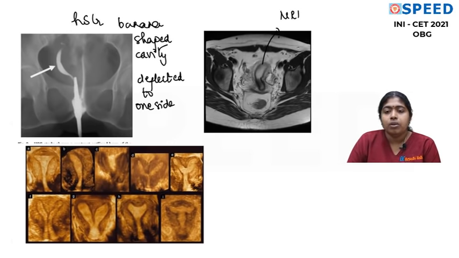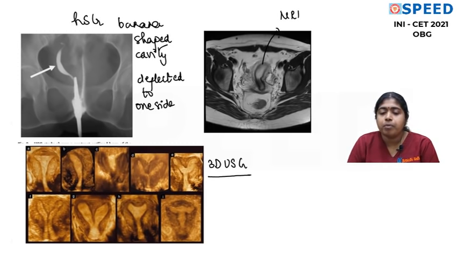Now this is the 3D ultrasound. I have placed 3D ultrasound images of almost all the uterine anomalies. Here you see the normal uterine cavity. Now this is unicornuate uterus. This is uterus didelphys. This is bicornuate uterus. So you see almost all the uterine anomalies here.